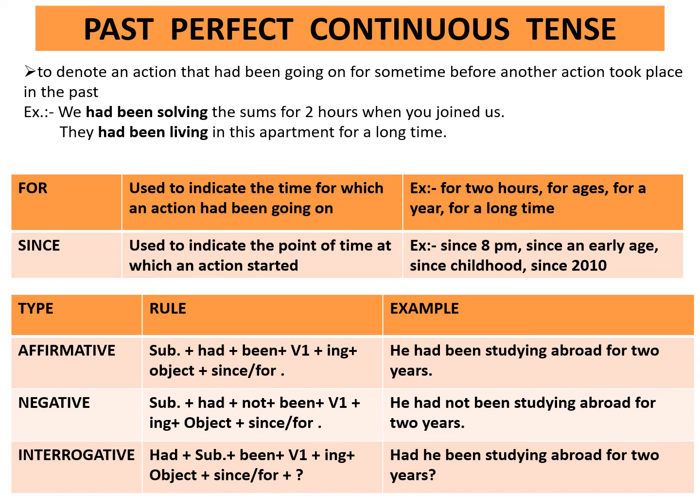Interrogative. Rule is had plus subject plus been plus first form of the verb plus ing plus object plus since or for plus question mark. Example, had he been studying abroad for 2 years?